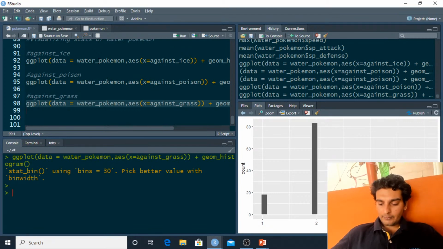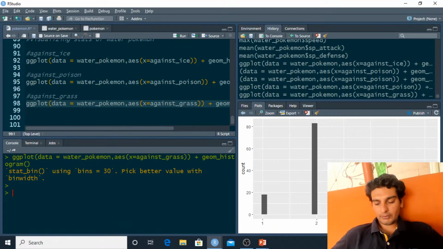Now let me see if there are any more questions. Someone is saying I'm in class 10th, but I want to become a data scientist as soon as possible. So how can I do that? Again, if you want to be a data scientist as soon as possible, you obviously need a degree, that's for sure.